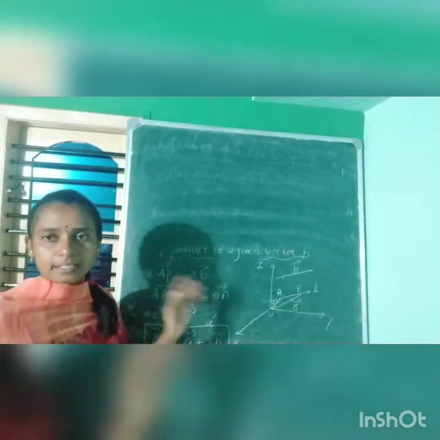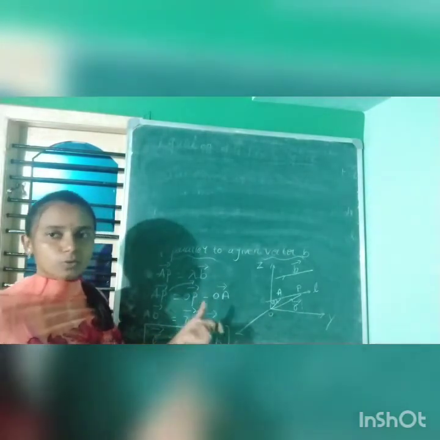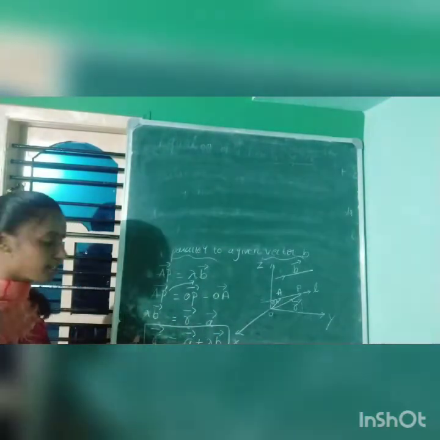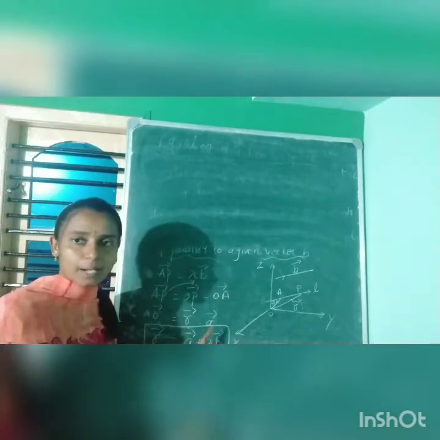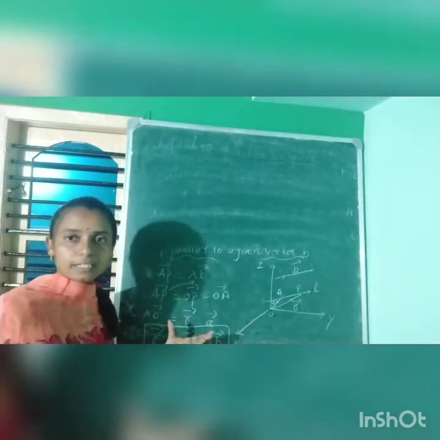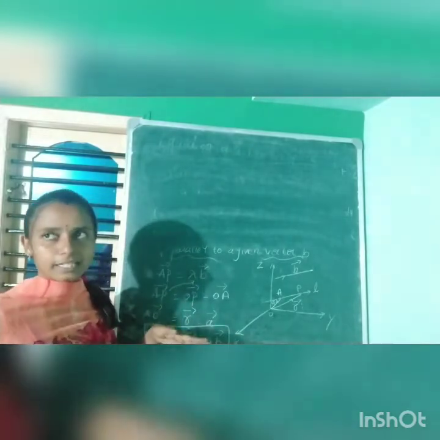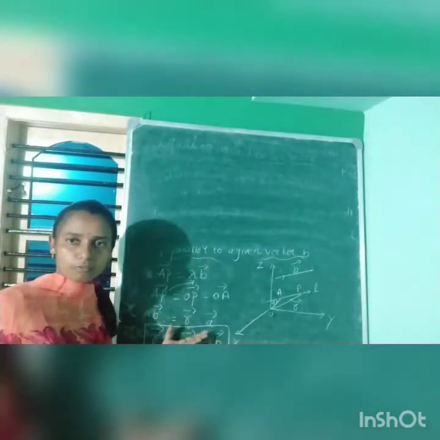Then we can write the vector AP as OP minus OA. Then we can substitute the values. There you just reduce that as vector R is equal to vector A plus lambda B. This is the equation of a line in vector form. But I need the equation of a line in Cartesian form with the help of this vector form.